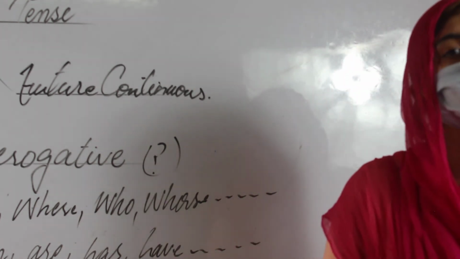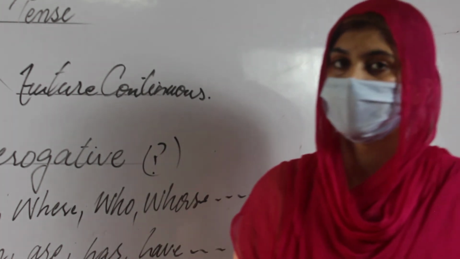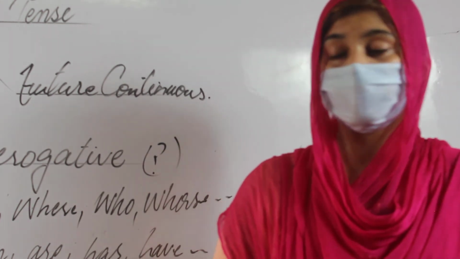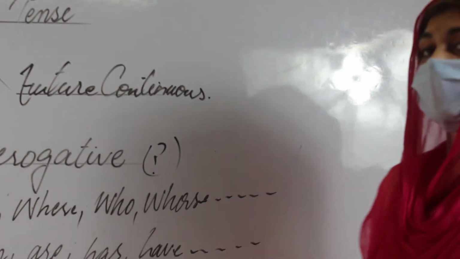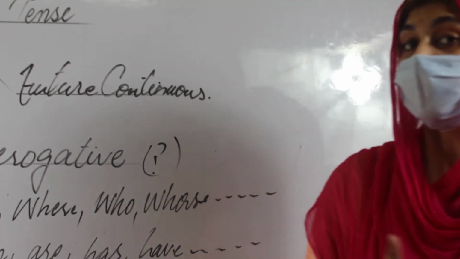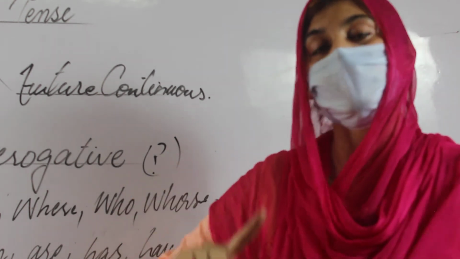Then the second part is the negative. Just to recognize whether we are doing a negative or affirmative, add the not very after the helping verb will be or shall be. Then we will not write will be not. We have to write will not be, shall not be.